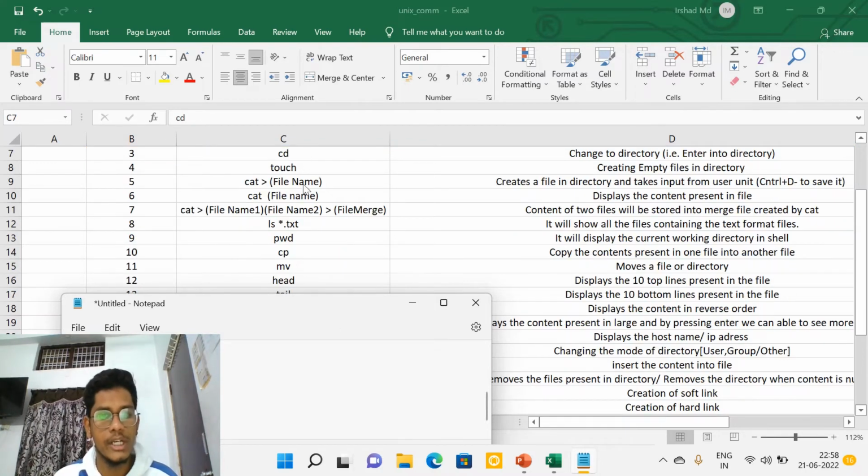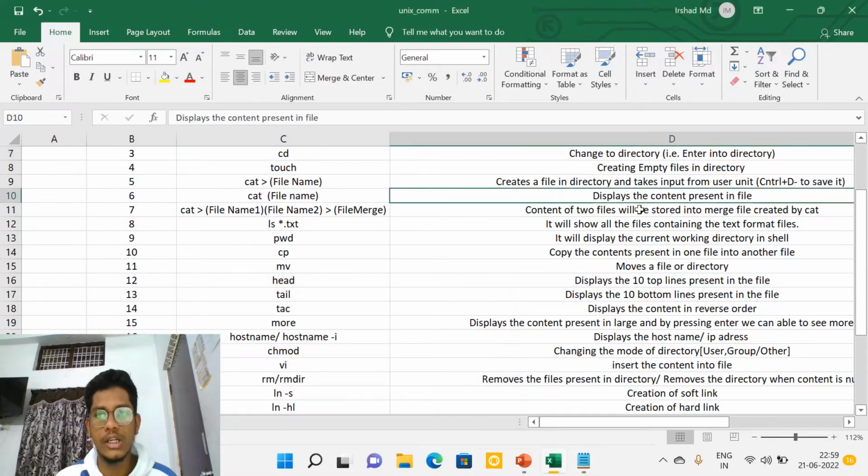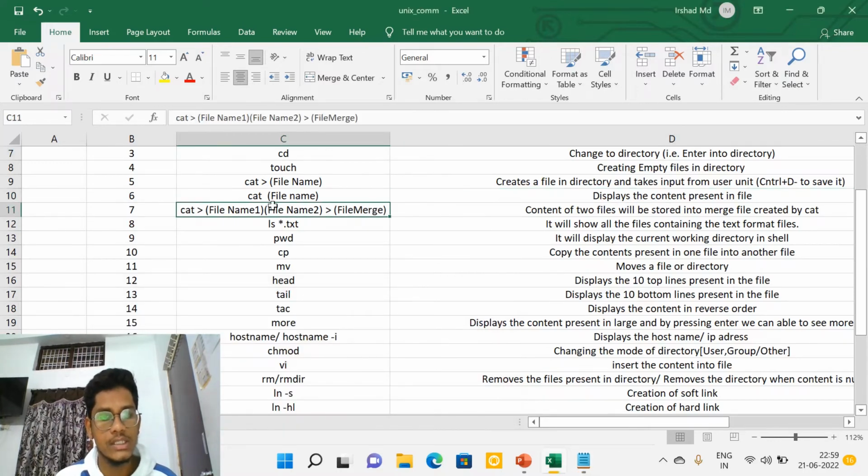Okay, we completed this, right? We are going to create a file and write the contents in it. In the second command, cat of file name, we are going to display the content present in it. In this command, cat > file name, file 2, we are going to merge. I mean, whatever contents are present in file 1 and file 2, we are going to simply merge into the file merge. All the contents will be in the file merge.